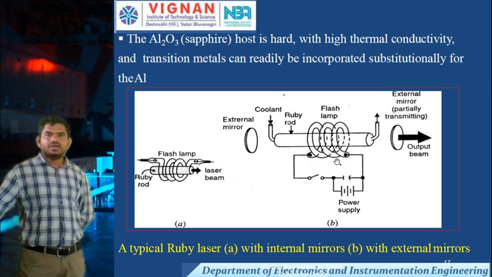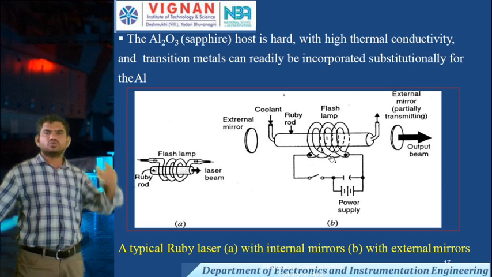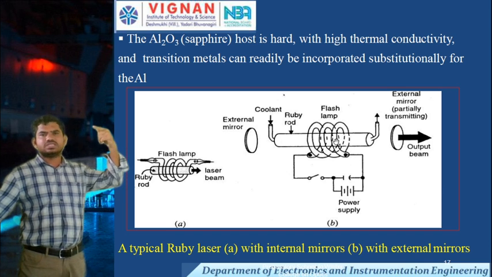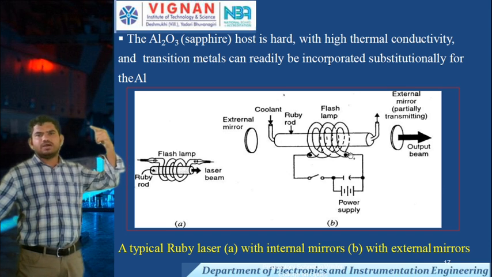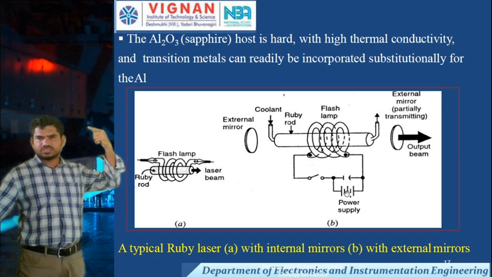These are the source and power supply. Here is the typical ruby laser with external mirrors. In this construction, the ruby rod is there and the helical lamp, the xenon lamp, is there. The xenon lamp requires an input, that's why the power supply is there.